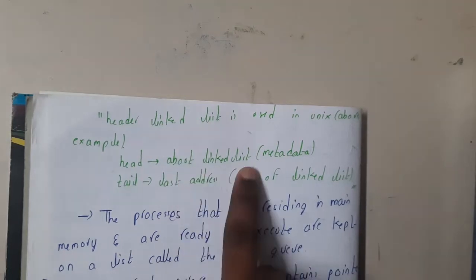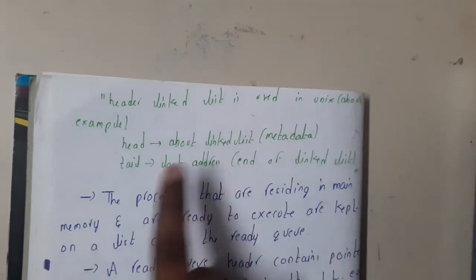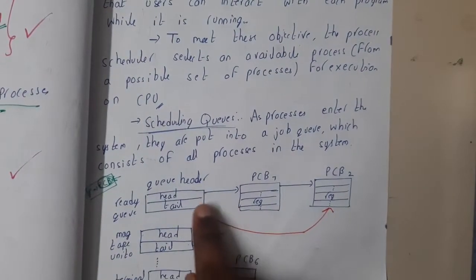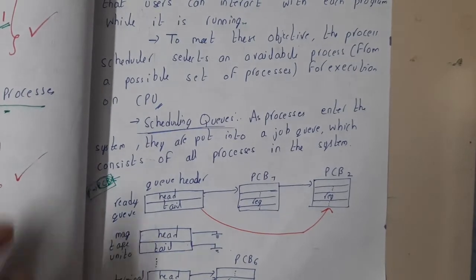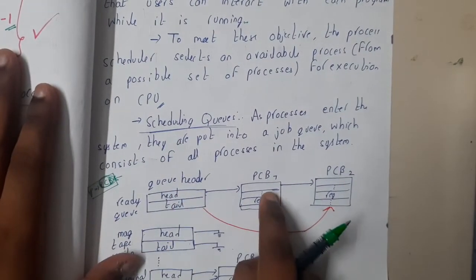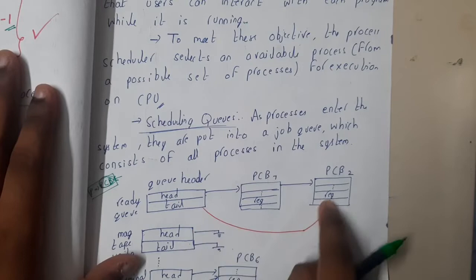So head is nothing but the above linked list metadata. Tail is nothing but the last address. Basically here it is a header linked list, right? So here it is pointing to this. You can understand it this way, guys. If you are here, you can go here, you can go here, and similarly from here you can go to the end also, right?